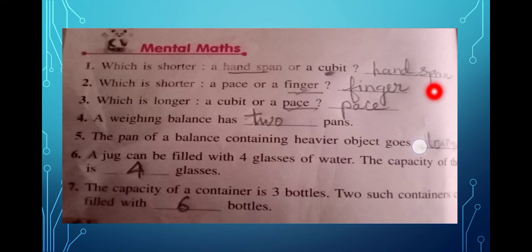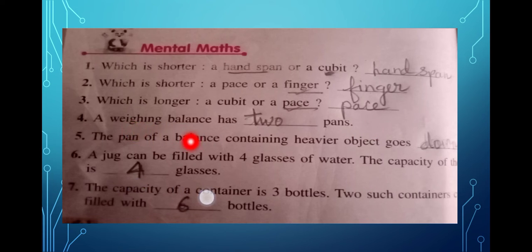If the spelling is not clear, please look here and write. Number 2, which is shorter, a page or a finger? Definitely a finger is shorter, so you have to write finger here. Which is longer, a cubit or a page? You have to write page here.